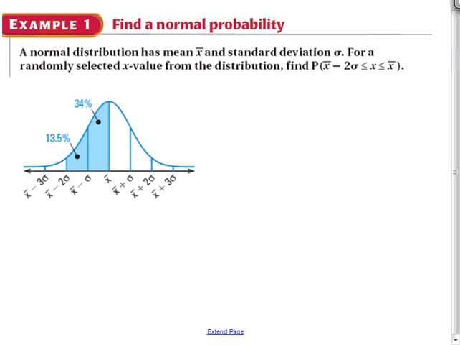So it's in this region here. That is between 2 standard deviations below the mean and the mean. So I can add up those 2 probabilities. And when I add up those 2 probabilities, I get 47.5%. Or, again, you could do the complement to it of the 50% piece. Add those 2 up and subtract from 50%, your choice.